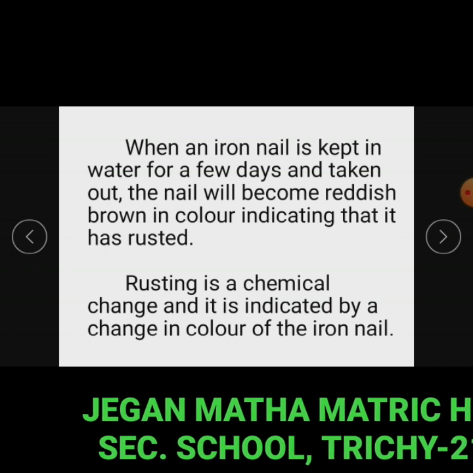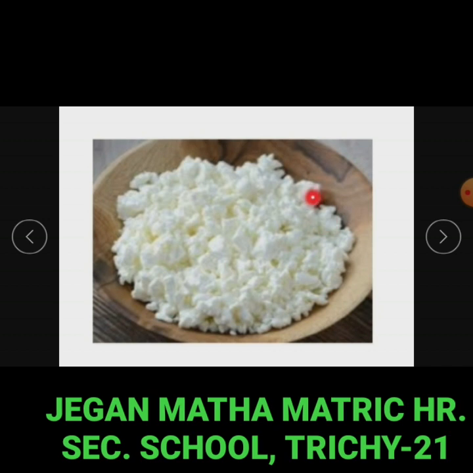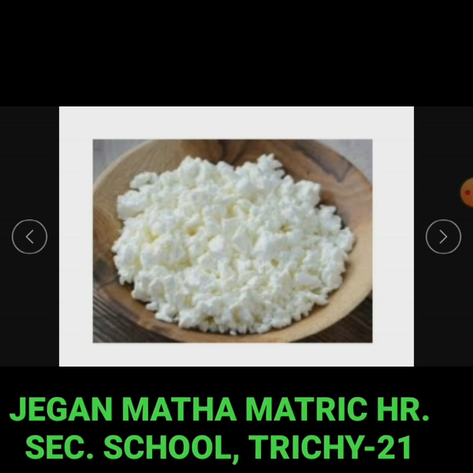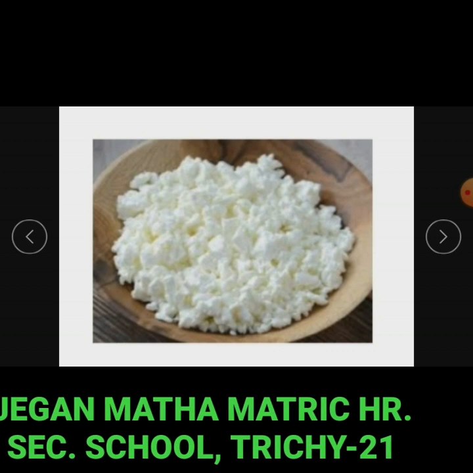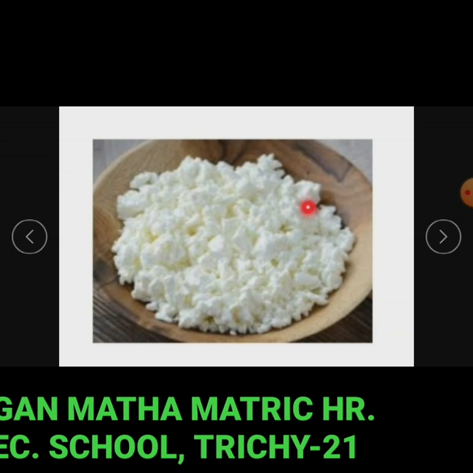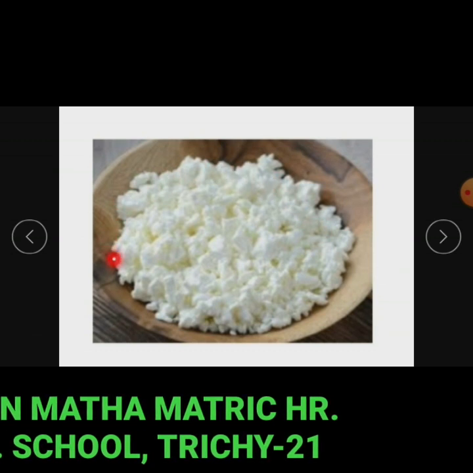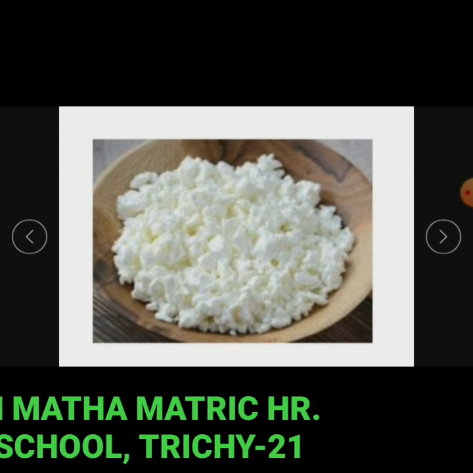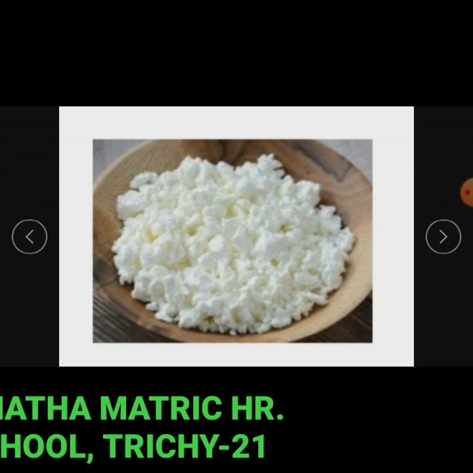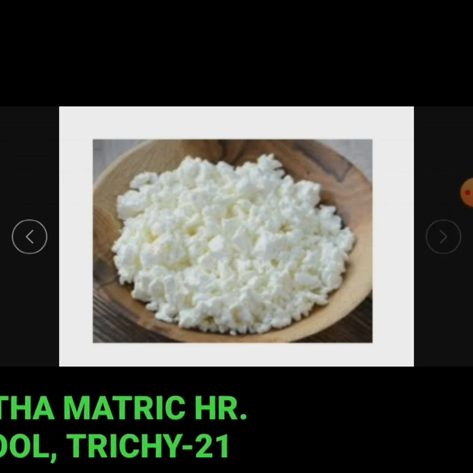We know that hot milk curdles to form white lumps of curd when mixed with lemon juice. The lump of curd is a precipitate obtained by the chemical reaction between the hot milk and lemon juice. So, formation of a precipitate is also an indication of a chemical change.